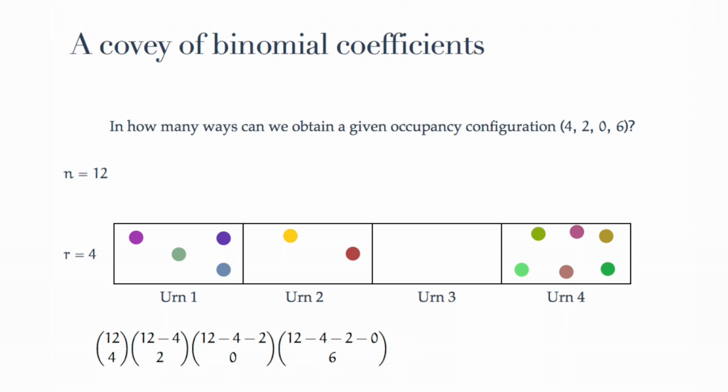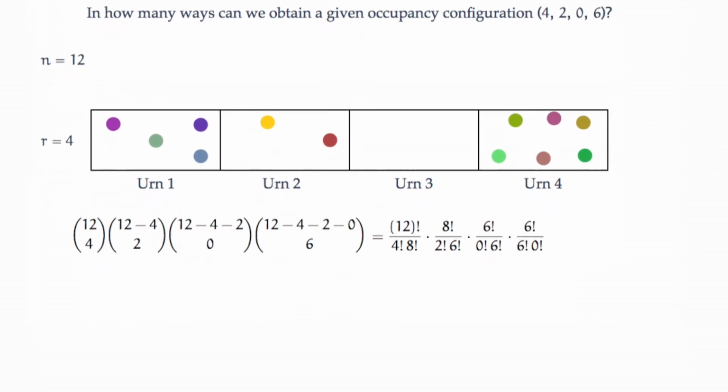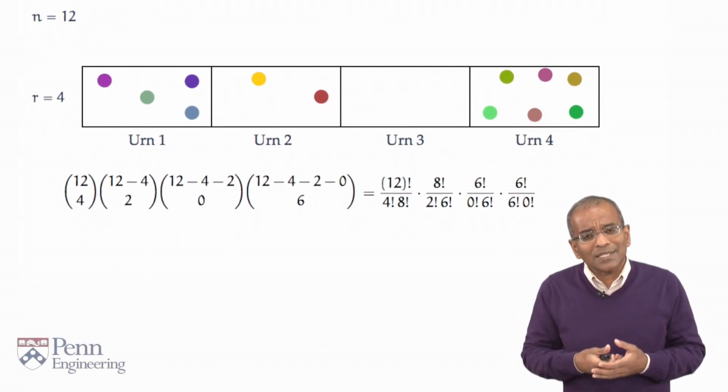Good. And now we observe we've got this flock, a covey of binomial coefficients fluttering onto the screen. And the moment you write this down, oh, well, it does look formidable, doesn't it? But of course, naturally, we will want to try to simplify this. And so we begin by writing down explicitly what each of these binomial coefficients really is. Pause and do this. Good. Now you've written down what these binomial coefficients mean, and now we've got a long string of ratios of factorials. It does look intimidating. But pause, take a good look at what you've written down. Do you see any patterns?